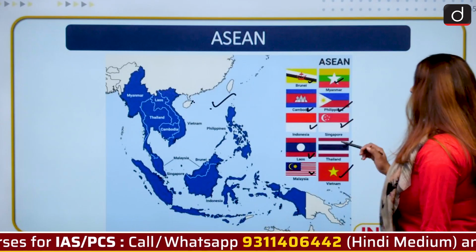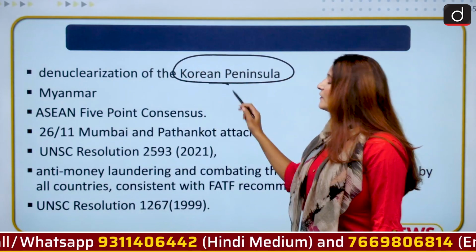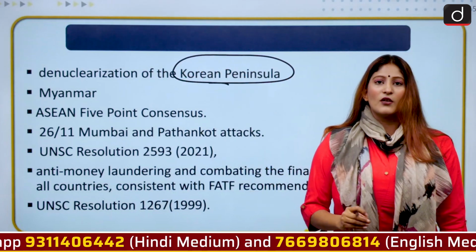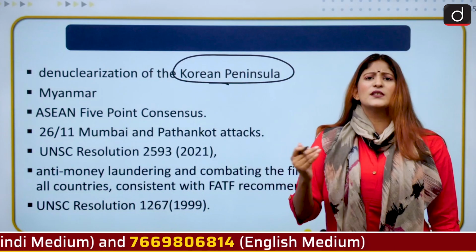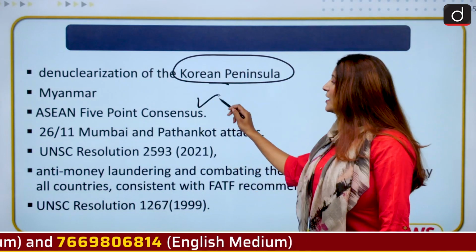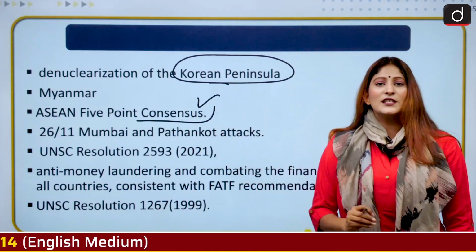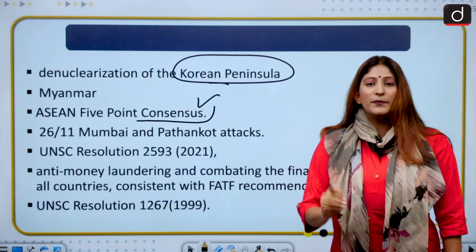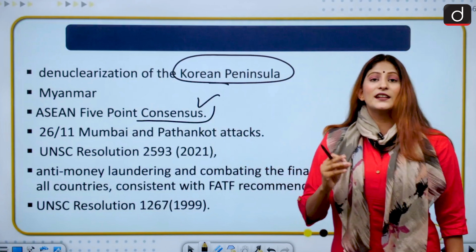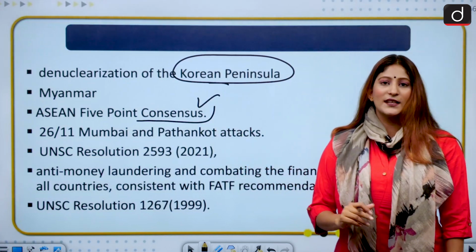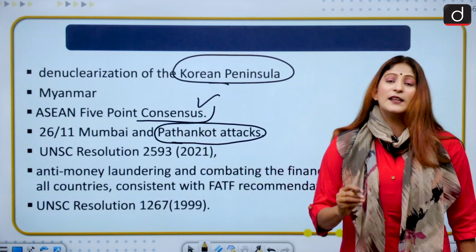Okay, moving on. If we talk about the other facets, denuclearization of the Korean Peninsula was discussed, and there was also a condemnation by the countries of Quad with respect to North Korea's continuous testing of ballistic missiles. Myanmar's problem was also discussed, and they said that the ASEAN 5-point consensus with respect to Myanmar should be implemented as fast as possible. And also, very interestingly, terrorism was discussed, in which the 26/11 Mumbai terror attacks and Pathankot attacks were specifically pointed at.